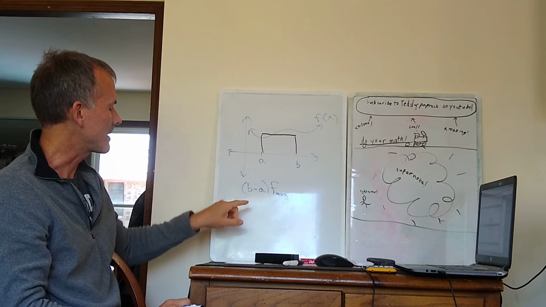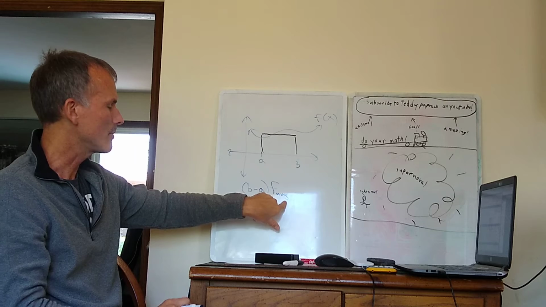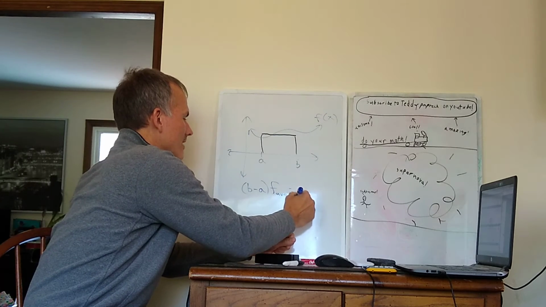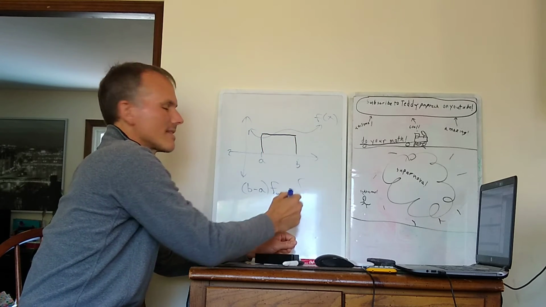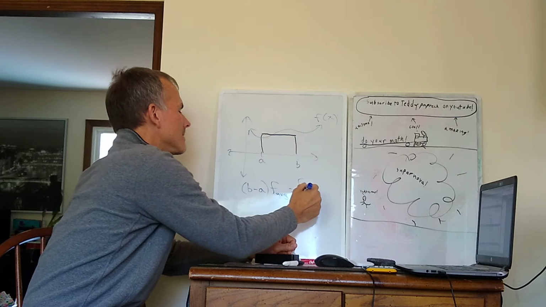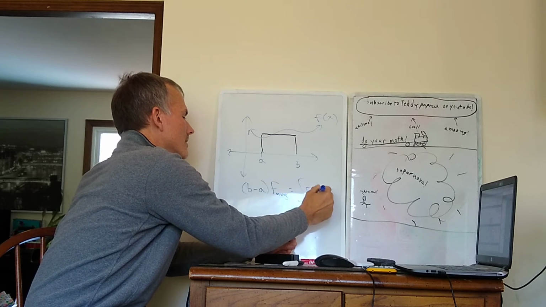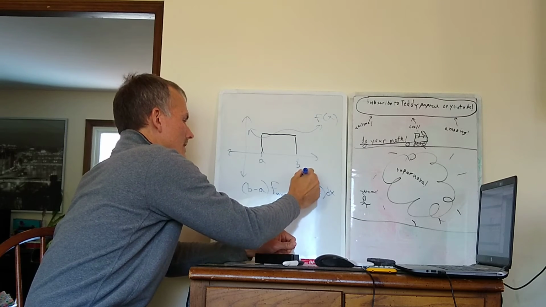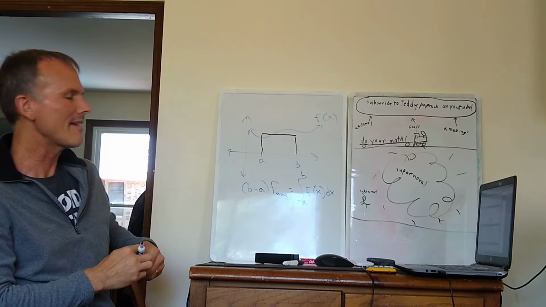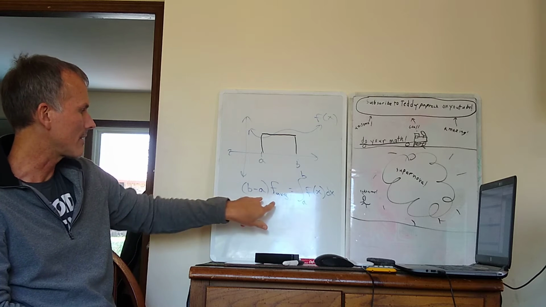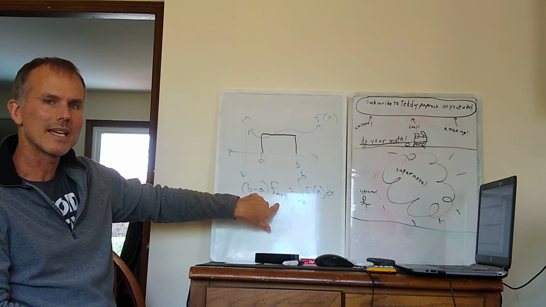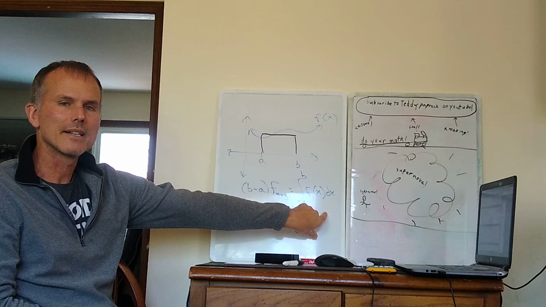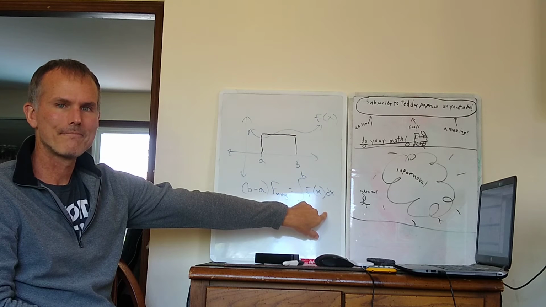And I know that that area, length times height, should be the same as the area between the curve f of x and the x-axis from a to b. So that's the integral of f of x dx from a to b. So then I have an equation there that's definitely true. That says that the area of the rectangle is equal to the area under the curve.